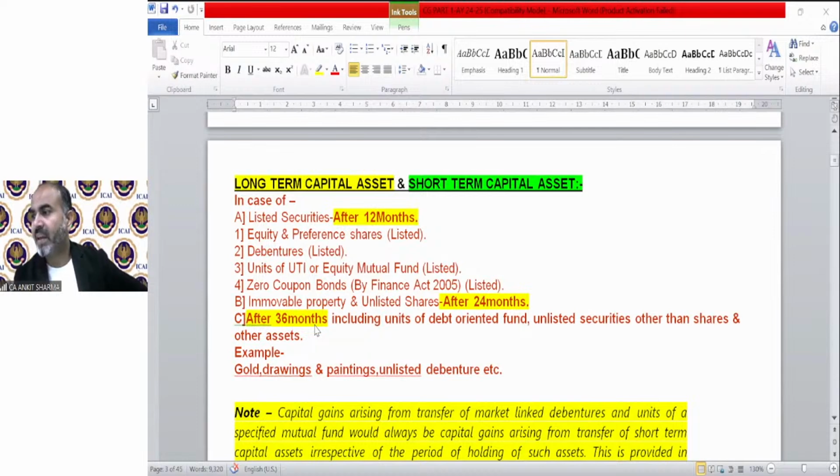Prabir Datta is asking, how will the questions be? Don't worry, we will discuss the illustrations, of course, and the questions, the examples, and the test your knowledge questions. You will get to see what kind of format there will be for questions. So just focus on what we are discussing right now. We are discussing the definition of transfer. We have discussed the definition of capital asset. So you should ask questions only relevant to the topic we have discussed. What we have not discussed, such as how we will prepare the capital gain provisions, what we will do in examination, how the question will be framed, do not worry. The time will come, then one by one we will discuss each and everything. So just be patient and stay with me. I will explain everything.